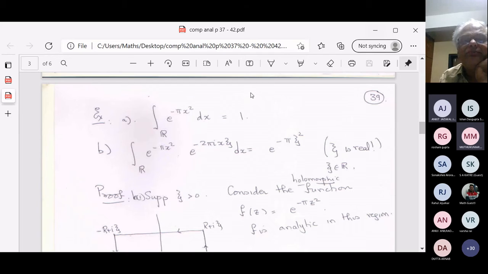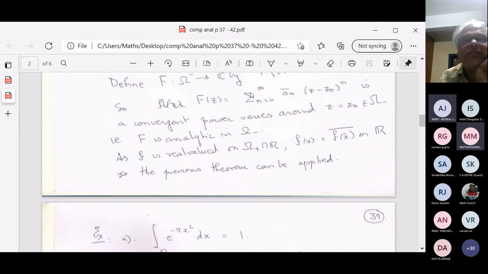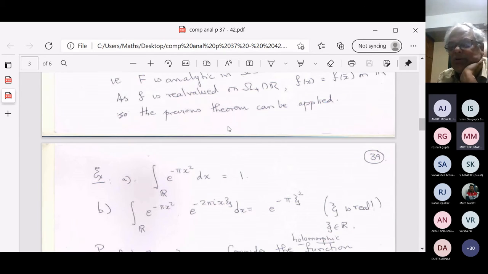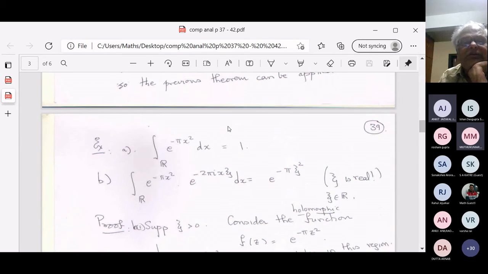So there are some consequences of Cauchy's theorem which come at this stage itself, which is all I want to end up with. The first statement is that the integral of e to the minus pi x squared dx is 1. And how does one prove this? Integral e to the minus pi x squared dx is equal to 1. How does one prove that?